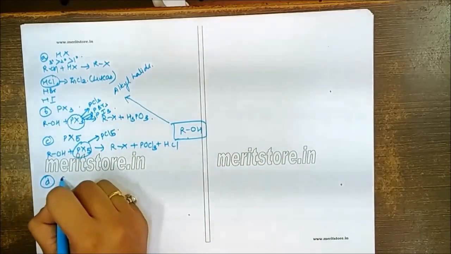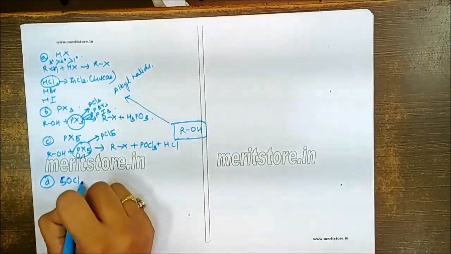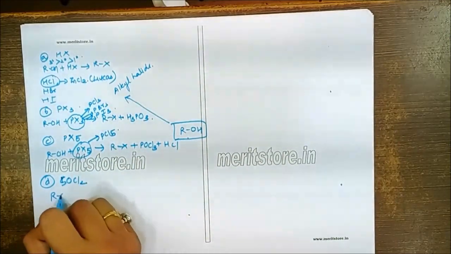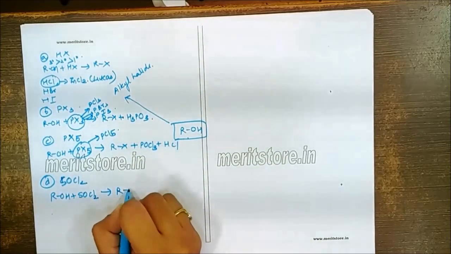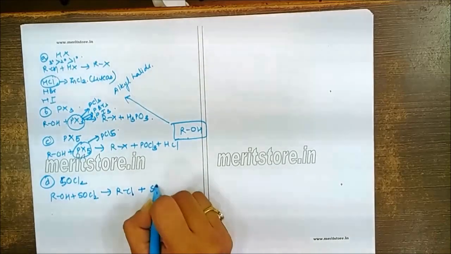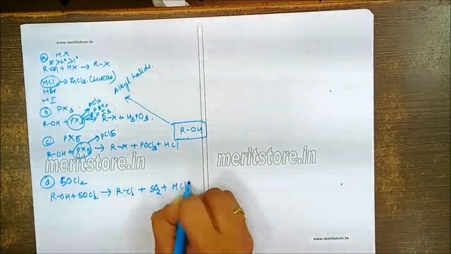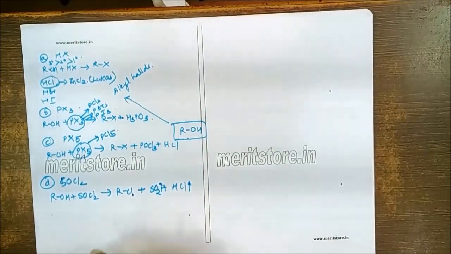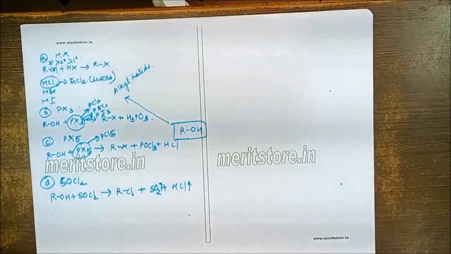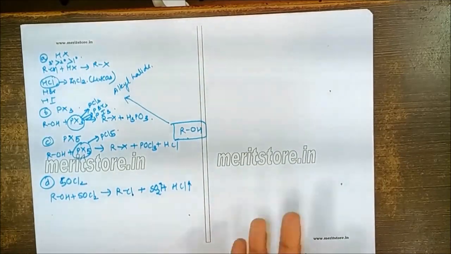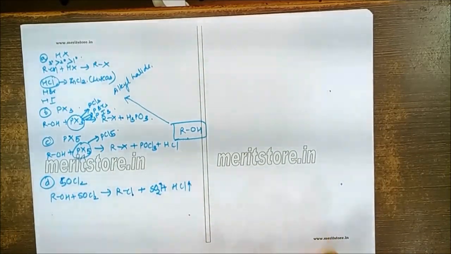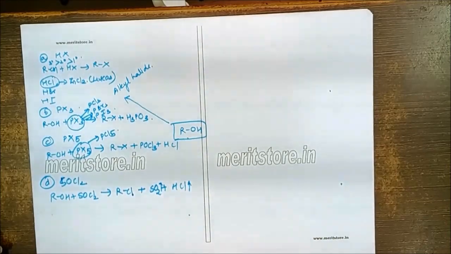But the best option amongst these is using SOCl2. So we can go for ROH plus SOCl2, which will give you the corresponding alkyl chloride along with SO2 and HCl. The byproducts are always gaseous in nature in this case, and that's why this reaction gives us the major product. As the byproducts are gaseous, no purification is required for the alkyl halides.